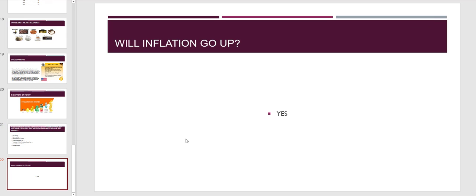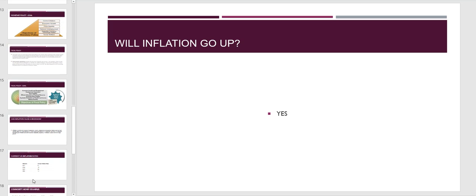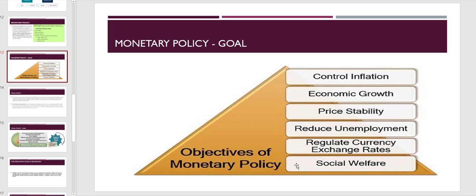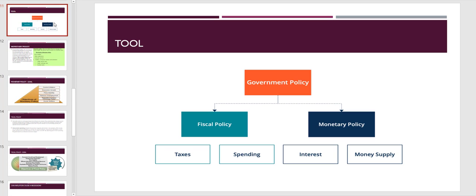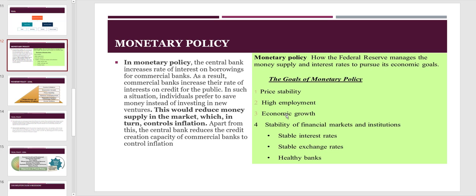So this comes to the last question: will inflation go up, because we have so much money printed and injected into the system? What is the impact? If we look at our thought process, monetary supply deals with price stability, higher employment, economic growth, and stable interest rates, all of these. So therefore, yes, we will have a higher inflation rate as a result of this.